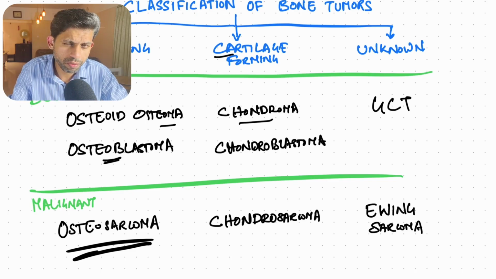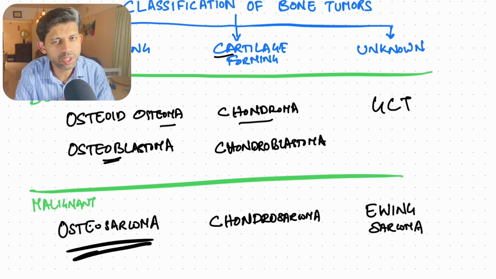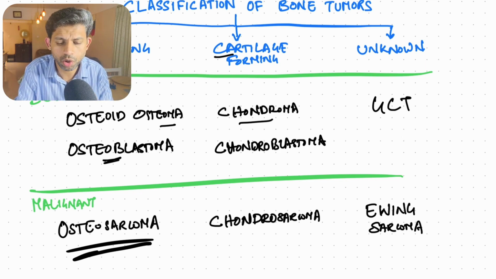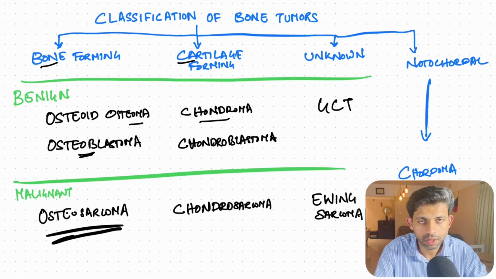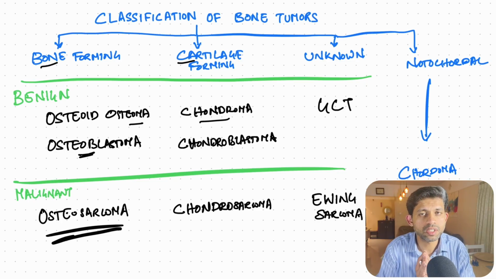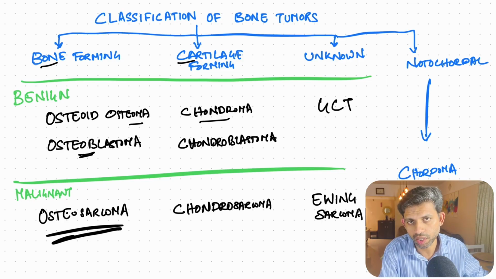Now there is a fourth category called tumors arising from the notochord or notochordal ones. Under that we have a malignant tumor called chordoma. So bone tumors are divided into bone forming and cartilage forming, then unknown, and a fourth category notochordal.